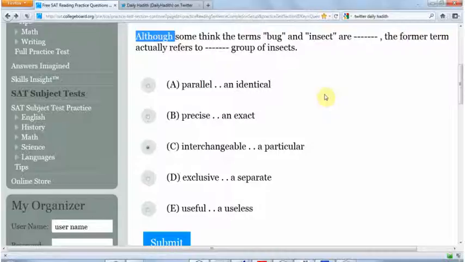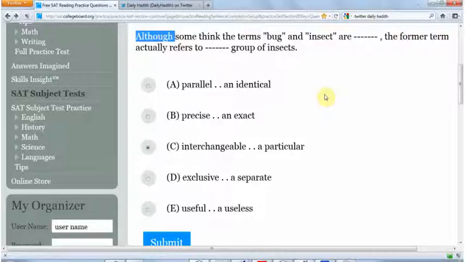Now, what does although mean? Even though. But why do we use although if we start a sentence? What are we trying to say in the sentence? The difference between, like some of the things have this, but even though there's this thing, still there's a common. Okay, what we're saying is that the pattern of logic is going to change. So if we remove the although from the sentence, if we just wrote some think the term bug and insect are something, the former term actually refers to something else. So what the although is actually telling us is that if you think this in the first part of the sentence, the second part of the sentence says almost the thing that you're not expecting. That's why you have the although.